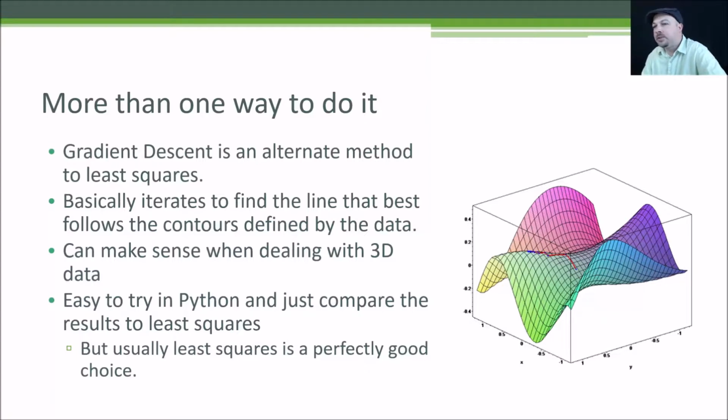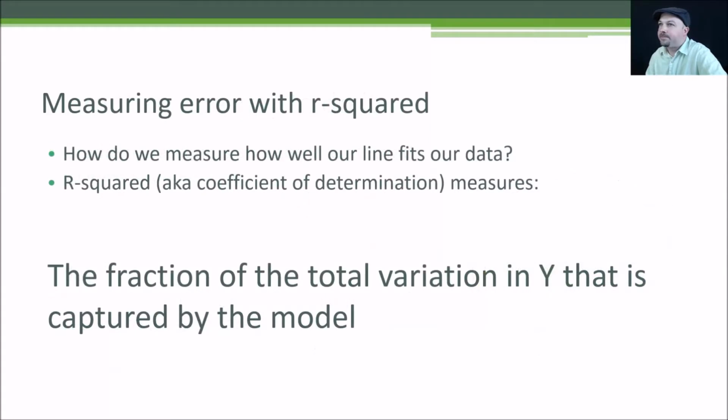Usually, though, least squares is a perfectly good choice for doing linear regression, and it's always a legitimate thing to do. But if you do run into gradient descent, you will know that that is just an alternate way of doing linear regression, and it's usually seen in higher dimensional data.